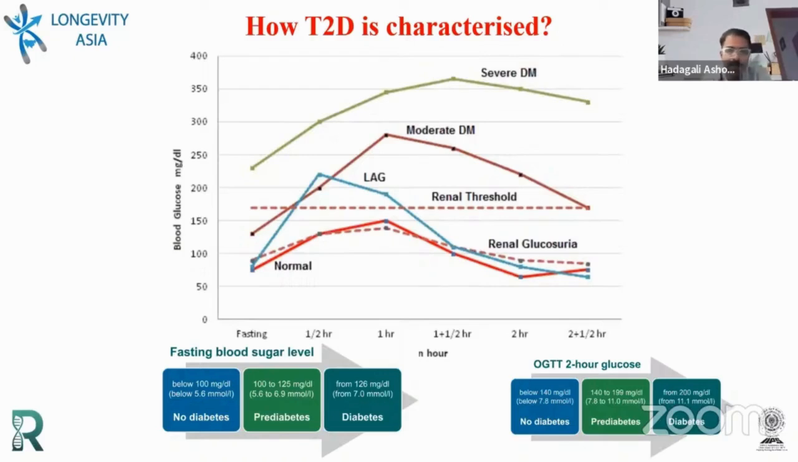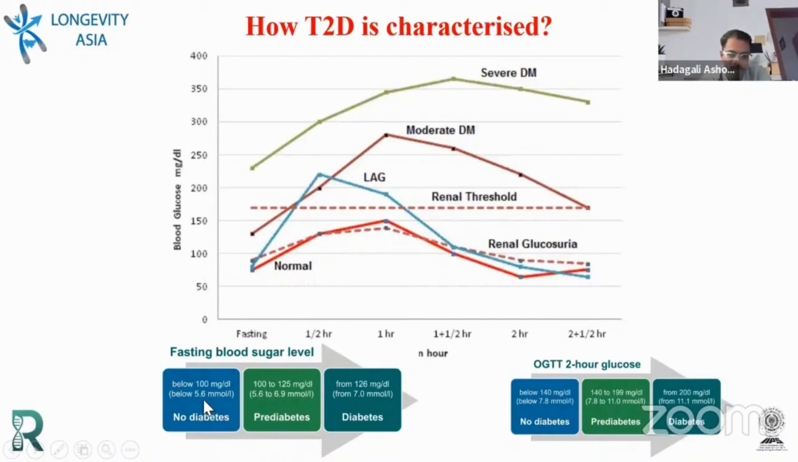The peaking will be after 1.5 hours, a delayed peaking, and it will not come back to its original level. It will be well above the renal threshold level. So we call them diabetic, mildly diabetic, moderately, or severely diabetic, based on the amount of glucose they have.